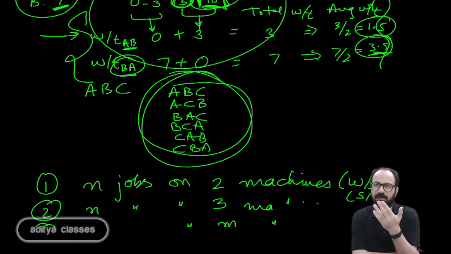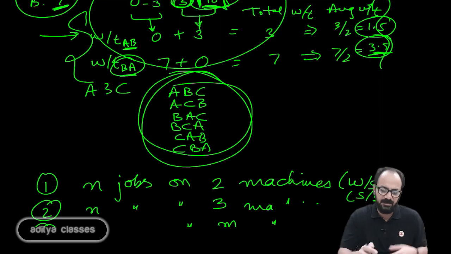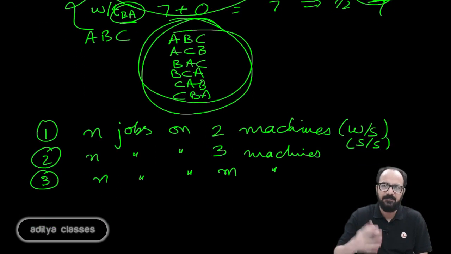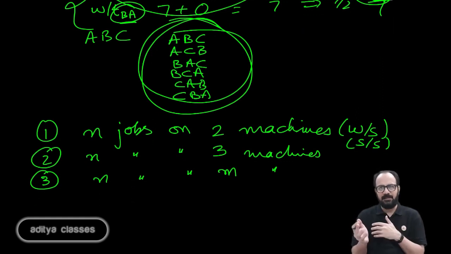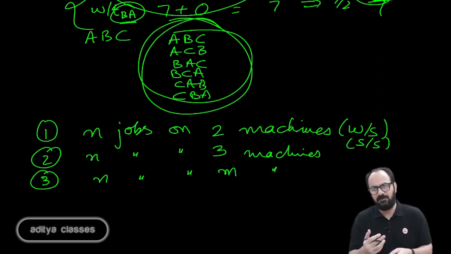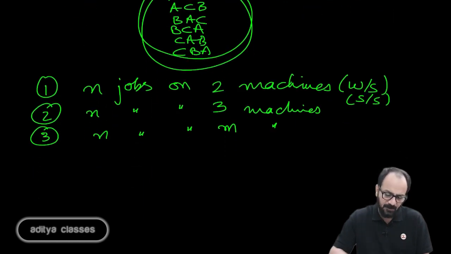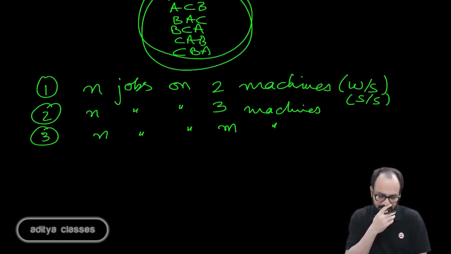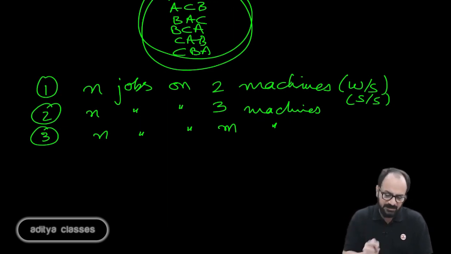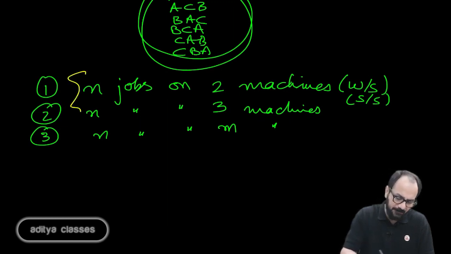As you move to n, there can be unlimited alternatives, which is practically not feasible for me to manage or try n number of combinations. So, we will try to find out some mechanism for sequencing n jobs on 2 machines, n jobs on 3 machines, n jobs on m machines. But yes, in these 3 cases, I will be putting up a condition.